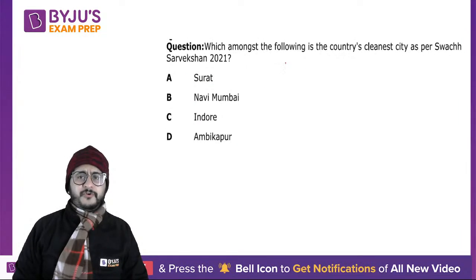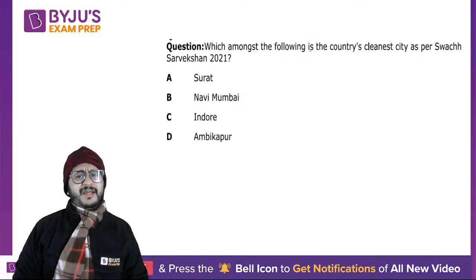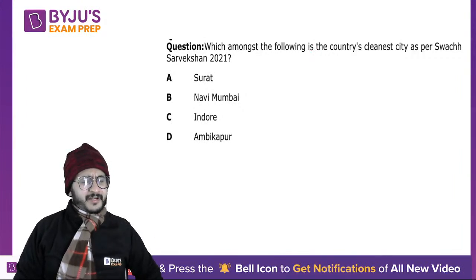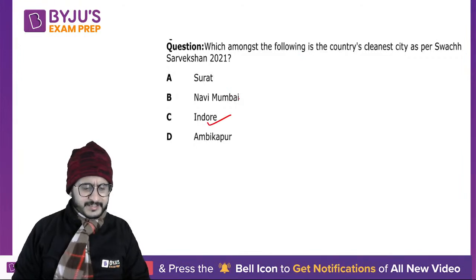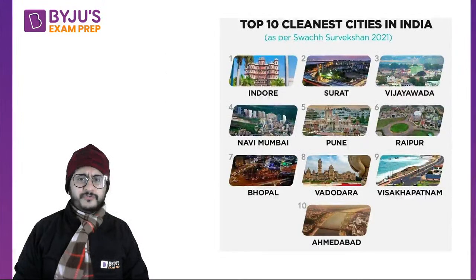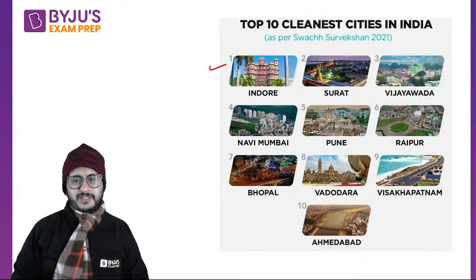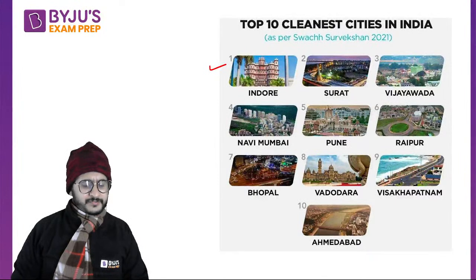Next question, which among the following is the country's cleanest city as per Swachh Sarvekshan 2021? While we were having some questionnaires, if you remember, we had one of the Menti quizzes. I don't know how many of you remember. We had discussed that Indore is the cleanest city. Okay, so here's the list of top 10 cities. Indore stood first, followed by Surat, Vijayawada, Navi Mumbai, Pune, Raipur, Bhopal, Vadodara, Visakhapatnam, and Ahmedabad. So these are the top 10 cities. Obviously they won't ask about the others, no one talks about them, but just for information, these were the top 10 cities in Swachh Sarvekshan 2021.